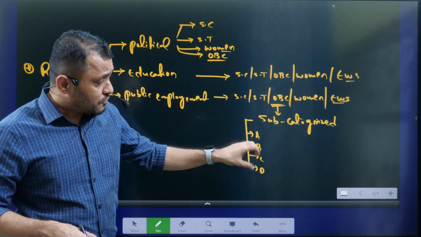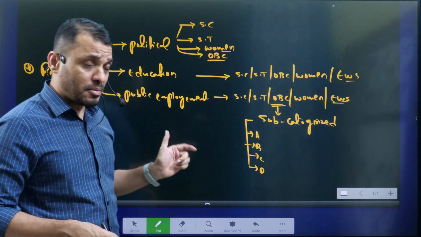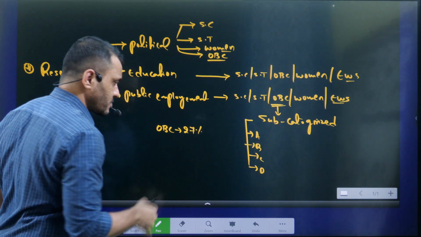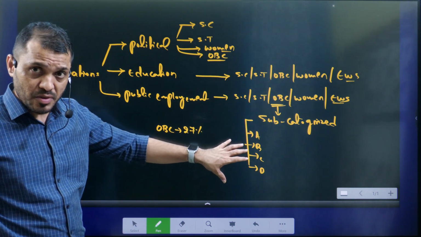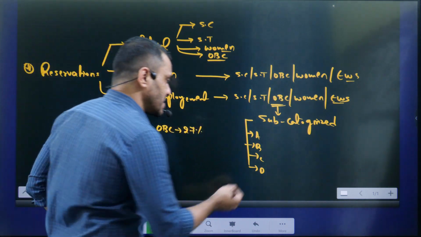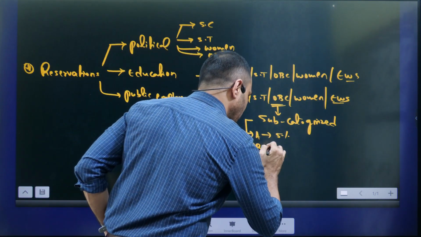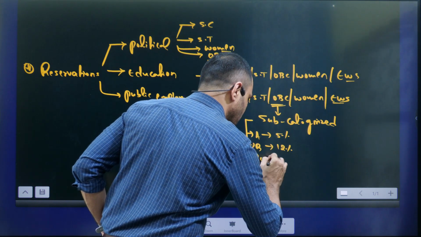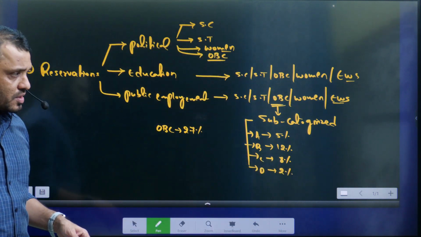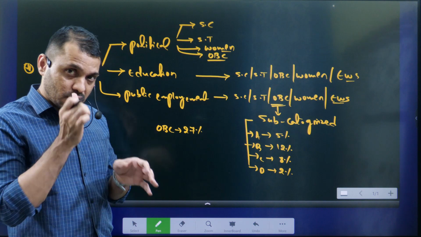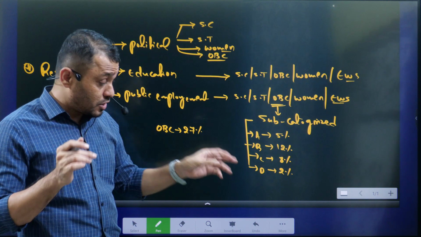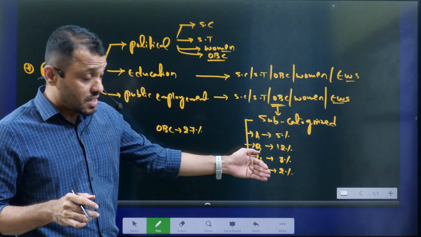If this grouping is not there, normally how much reservation are we giving to OBCs? We are giving reservations of around 27%. If this sub-categorization is not there, only a few people are claiming this 27. But if you divide this 27 into, for example, 5, 12, 8, 2%, and if you are more backward, then you will have more reservation. If you are already adequately represented, then you will get less reservation.